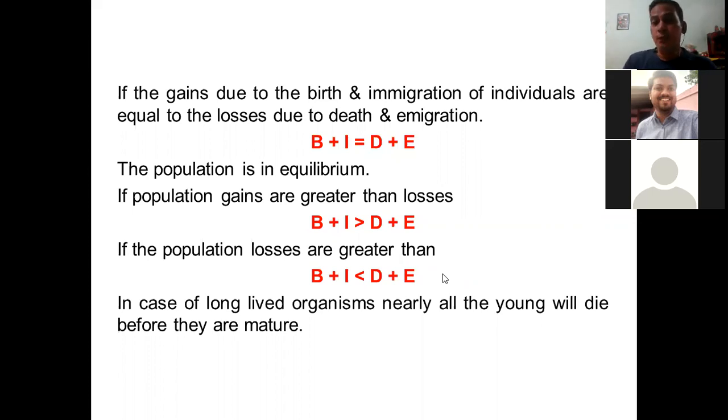Now this kind of theory is true for, let's say, animals, birds, or insects. How about plants? In plants, immigration and emigration are not possible. They are fixed at that particular area.